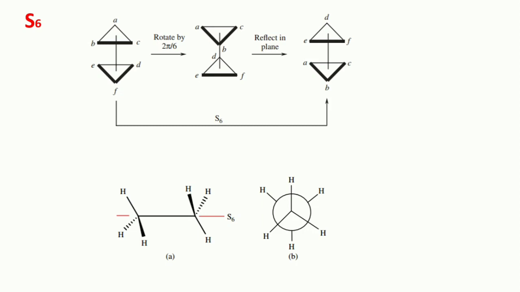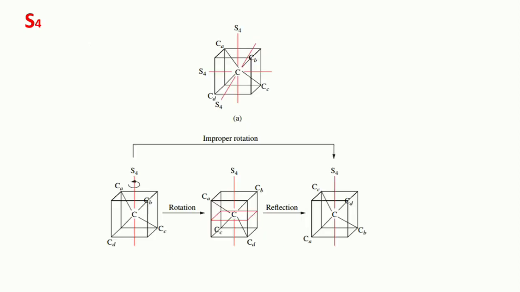In the staggered configuration of the ethane molecule, an S6 axis exists. We can see this is the S6 axis. If the central atom is placed in the center of an imaginary cube with 4 terminal atoms at opposite corners of the cube, then 3 S6 axes will pass through the center of the faces of the cube.